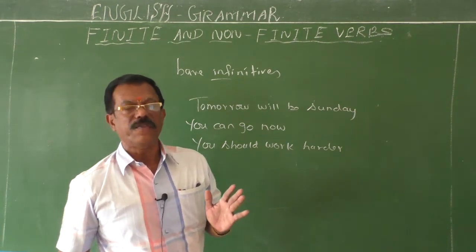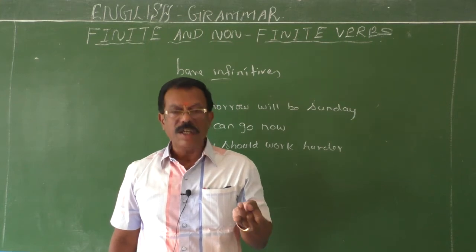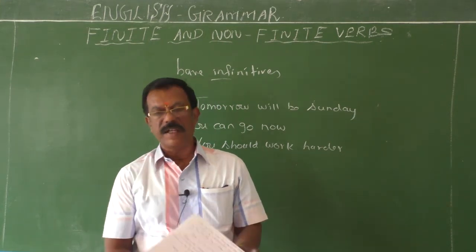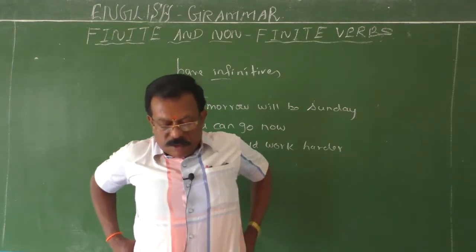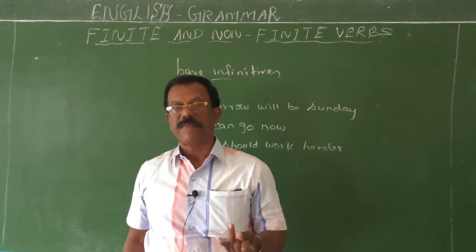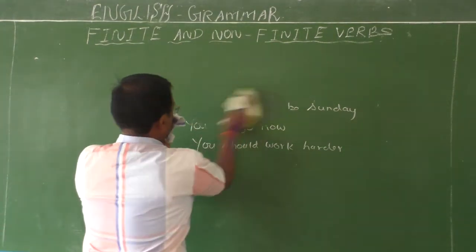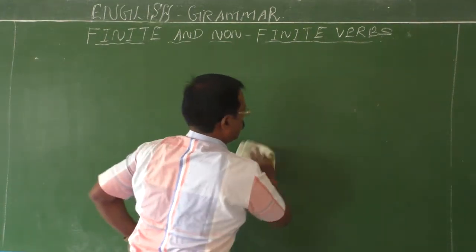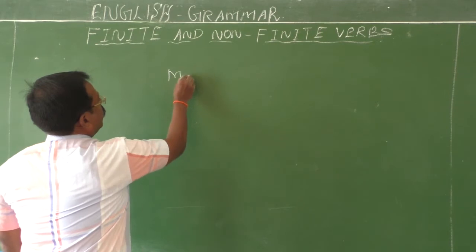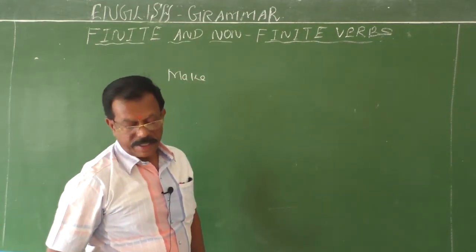So these bare infinitives are normally used after can, could, will, would, shall, should, may, might, and must. And more than that, the verbs make and let. Some special verbs. I'll give you one or two examples. Make, and then let.